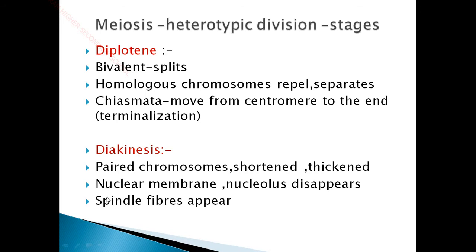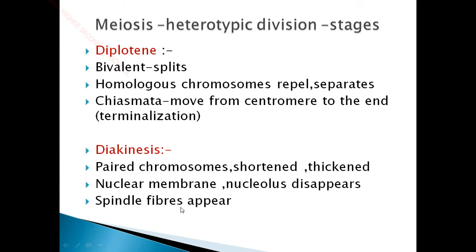So here in prophase 1, as in mitosis, the nuclear membrane and the nucleolus disappear and the spindle fibers appear. You know very well, spindle fibers appear from the organelle specialized and present especially in animal cells, which is the centrosome. The centrosome splits up into centrioles, and the centrioles form a microtubule-like structure called spindle fibers, which then attach to the centromere of the chromosome.